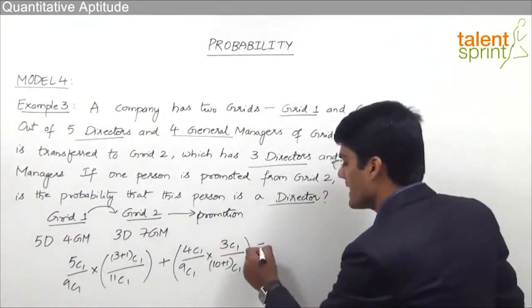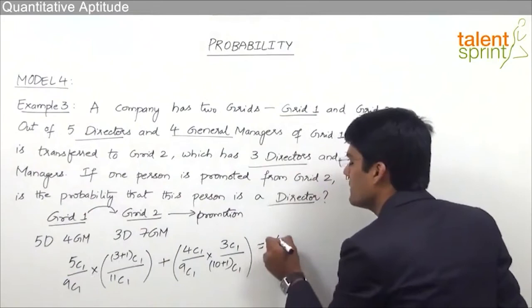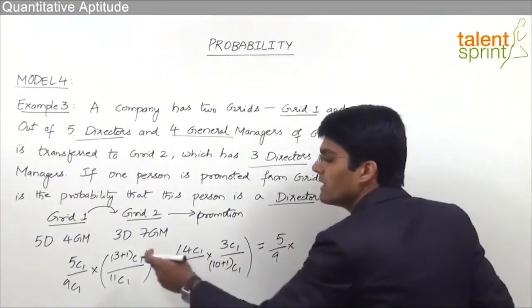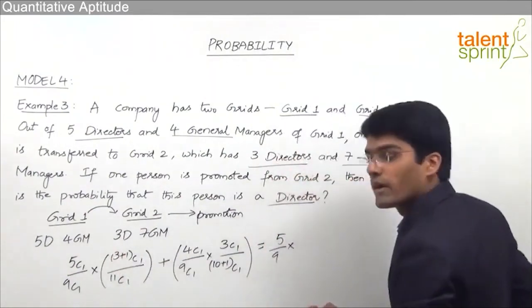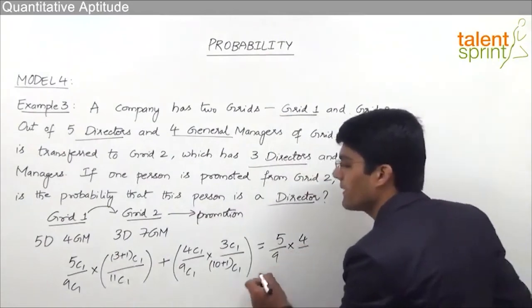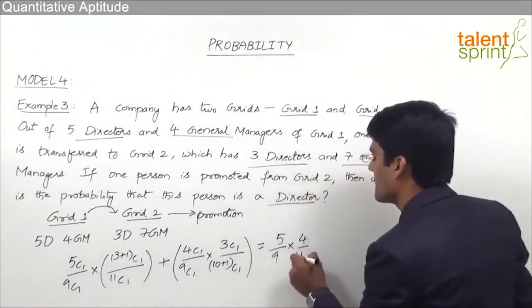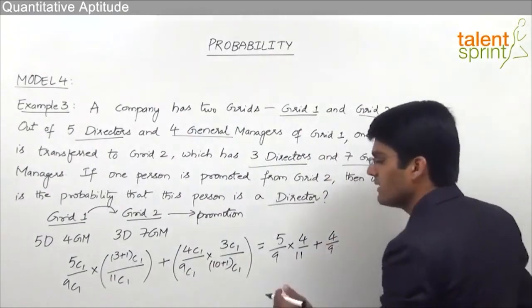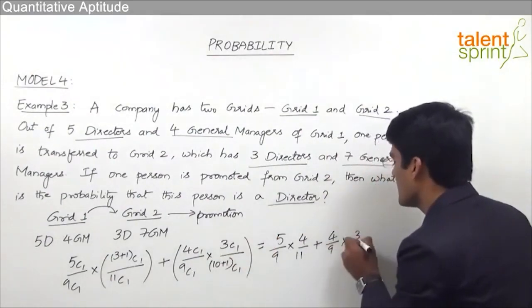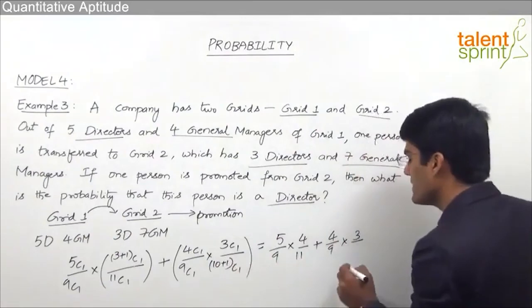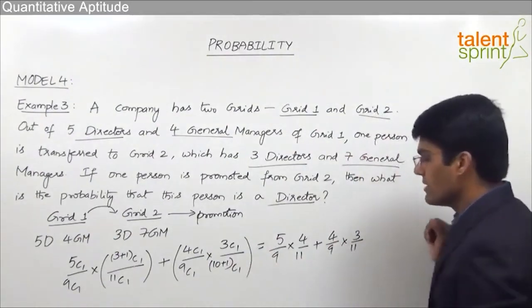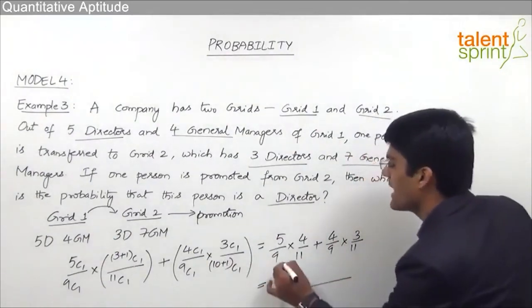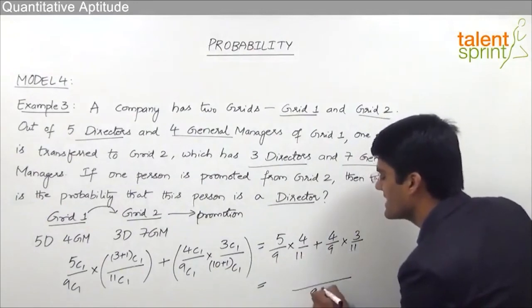So this can be simplified as 5C1 by 9C1 is 5 by 9, into (3+1)C1 is 4C1, and 4C1 is equal to 4, divided by 11C1 is 11, plus 4C1 by 9C1 is 4 by 9, into 3C1 is equal to 3, and (10+1)C1 is 11C1, that is equal to 11. So we see that the denominator here is 9 into 11 and 9 into 11, that is 99.